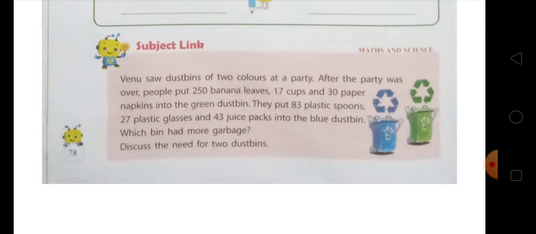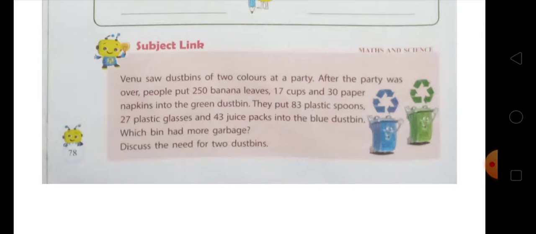Okay, so you can see here that Venu saw dustbins of two colors at a party. There were two dustbins, one was green and another was blue.